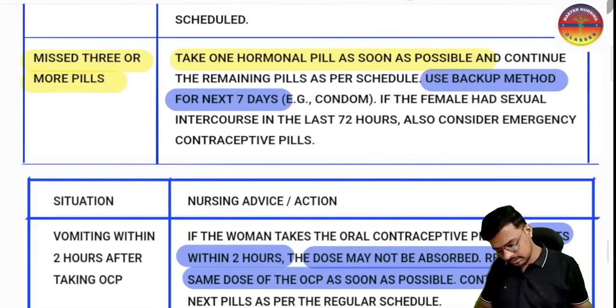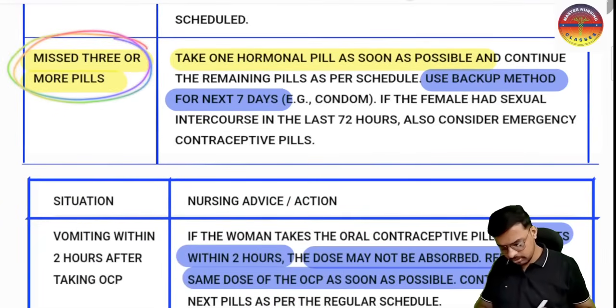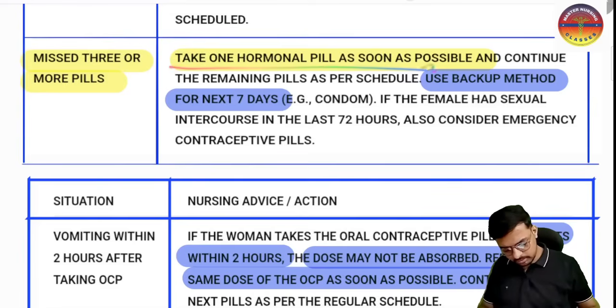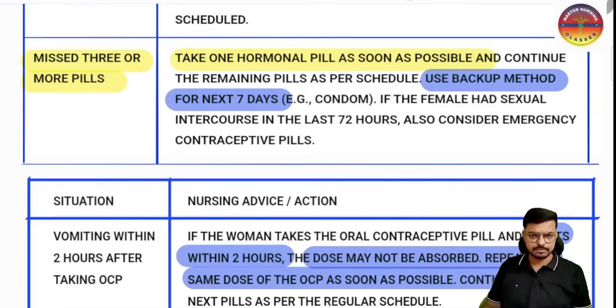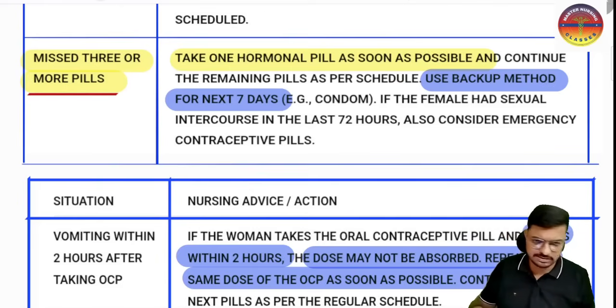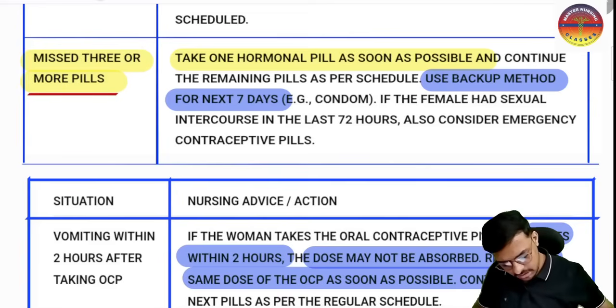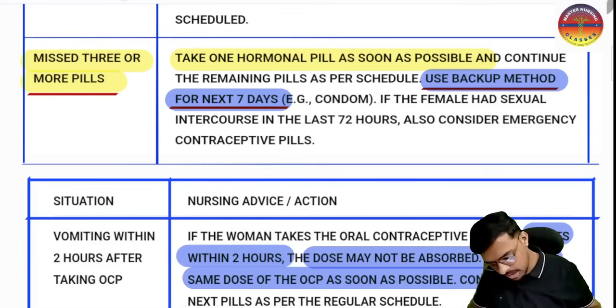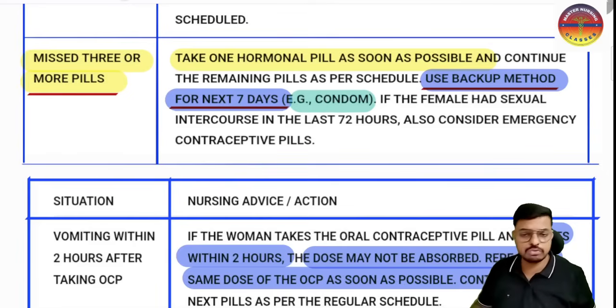But if three doses or more than three doses are missed, what we have to educate is to take one hormonal pill as soon as possible, and continue the remaining pills as per the same schedule. Here, with 3 days missed, there is a risk of ovulation and pregnancy. So we have to educate her to use a backup method for the next 7 days. Backup method in the sense that along with taking the oral combined pills, use a condom for the next 7 days, or the next 1 week.